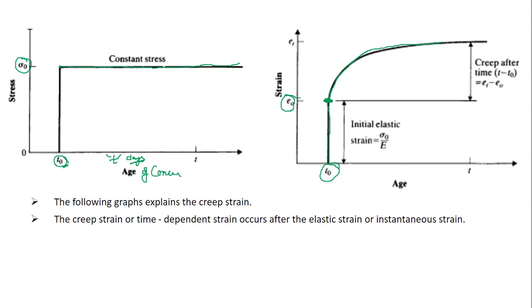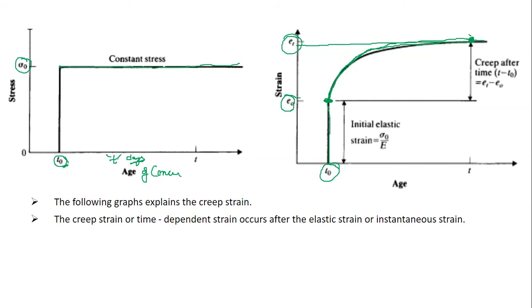But remember, the rate of increase in strain due to creep is going to decrease. That is why you get a rising curve, and it ultimately becomes a flat curve after reaching some value, right? After t days, this is the strain in the body, epsilon t.